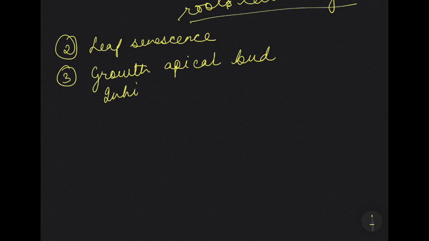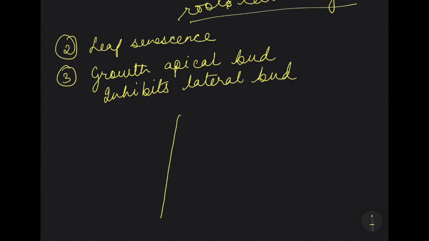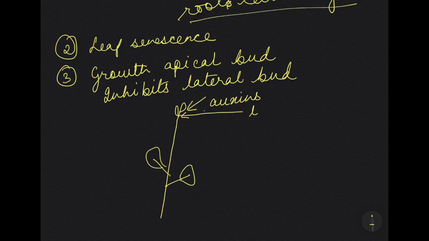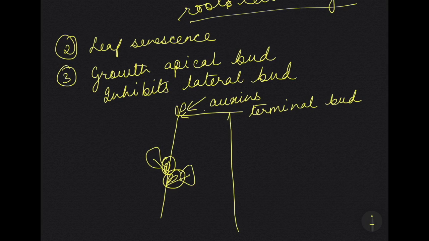That means if this is a plant, auxins allow the terminal bud to grow. But the axillary bud here at the side, it does not allow this to grow. That means there is more increase in length. So the branches do not grow out.